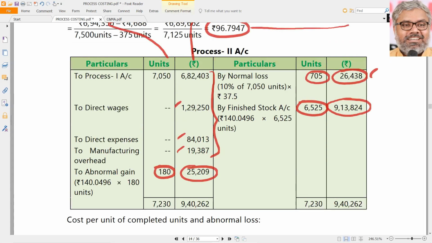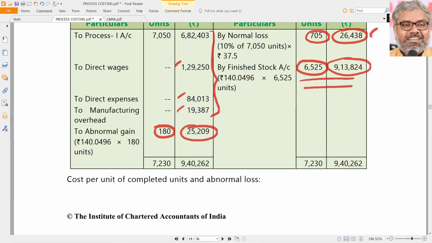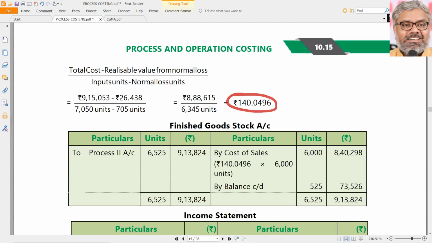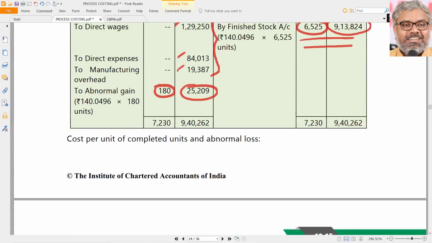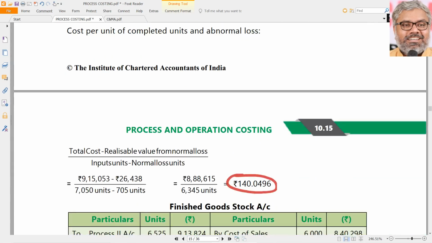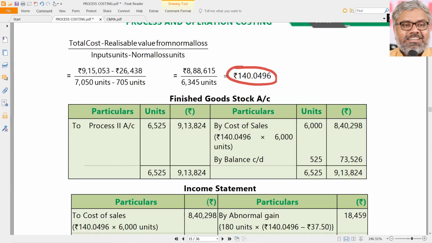Like this, the process 2 account is complete. Means finished goods are done. And these finished goods will have to be transferred to the finished goods account. That is also asked to be prepared. So let us take a finished goods stock account. Naturally from process 2, 6525 and 913,824. These two amounts will come to the finished goods account.